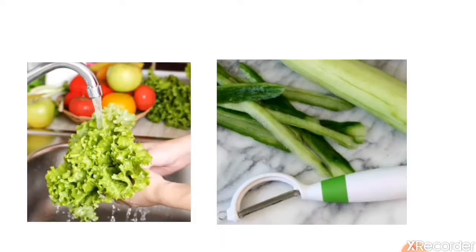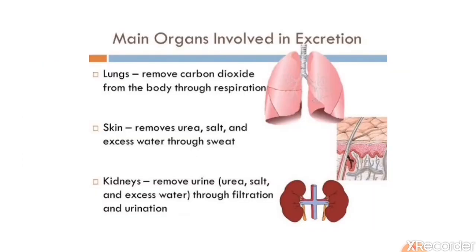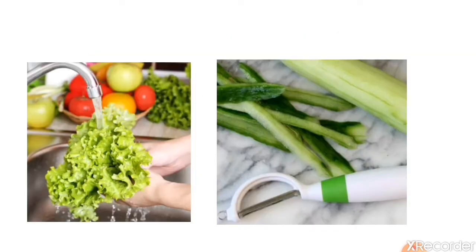At your home also, to cook food, you use vegetables. Before that, we cut the vegetable, and before cutting we wash the vegetable. Why? To remove dirt and germs. Then we peel it off. Why do we peel it off? Because the peel is unwanted and not useful.